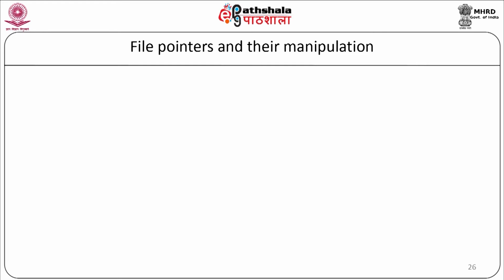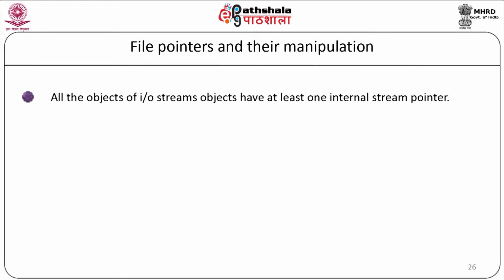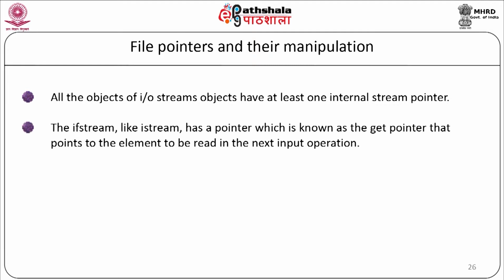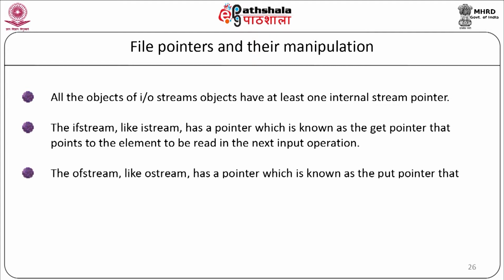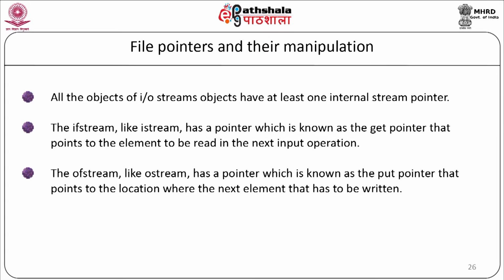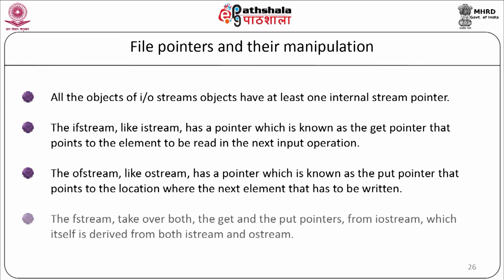File pointers and their manipulations. All the objects of iostream have at least one internal stream pointer. The ifstream, like istream, has a pointer which is known as the get pointer that points to the element to be read in the next input operation. The ofstream, like ostream, has a pointer which is known as the put pointer that points to the location where the next element has to be written. The fstream takes over both the get and the put pointers from iostream, which itself is derived from both istream and ostream.